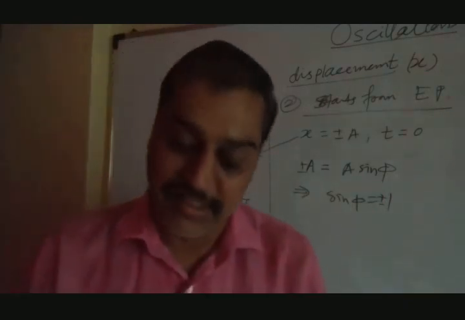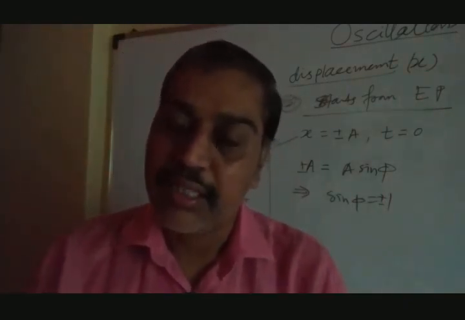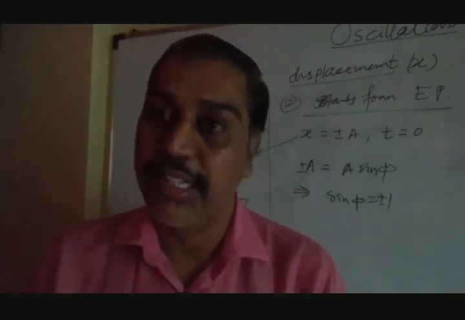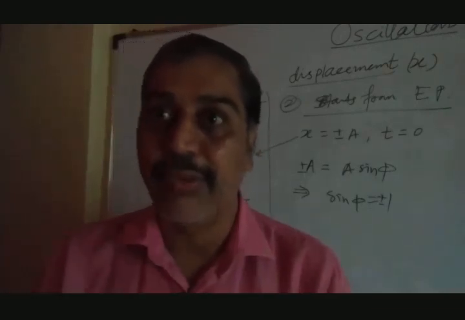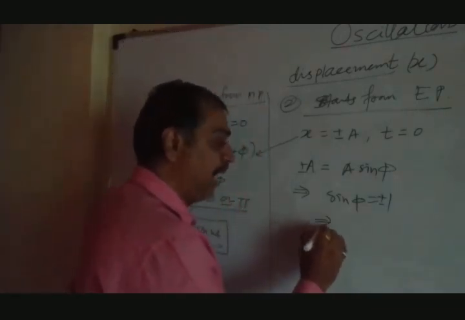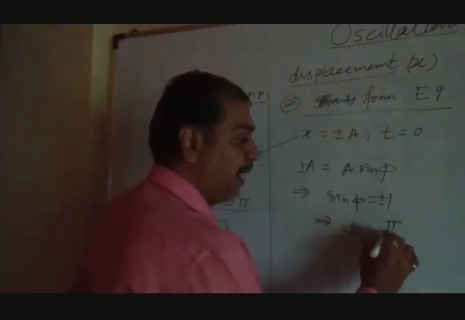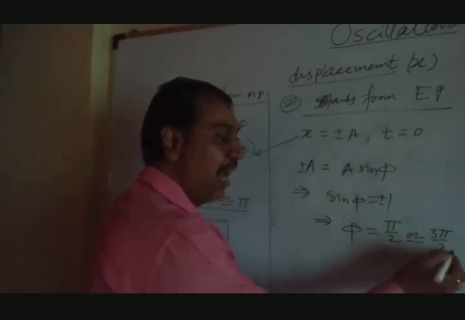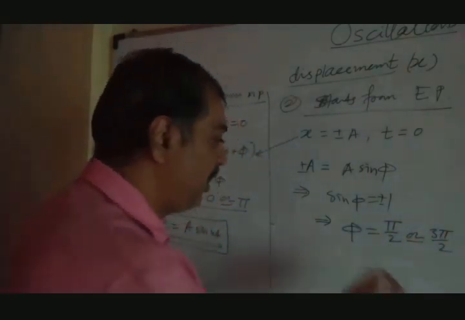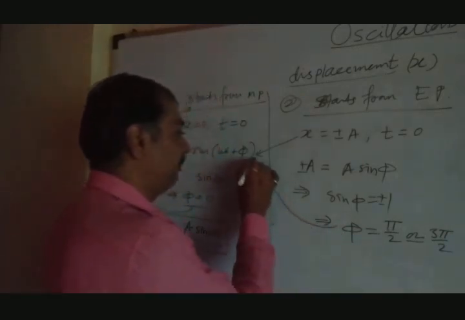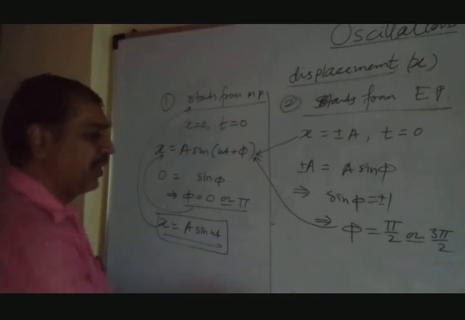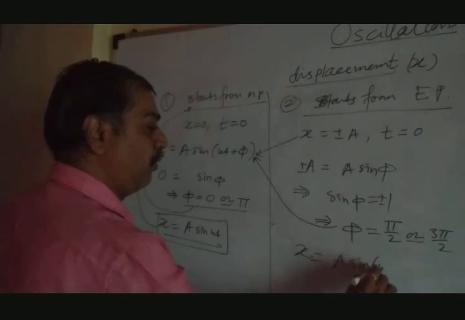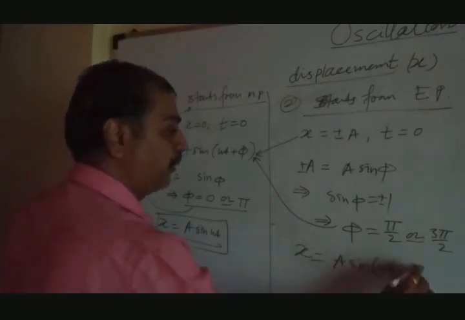So when sine of phi is plus minus 1, what is the value of phi? Sine of pi by 2 means 90 degrees is plus 1. Sine of 3 pi by 2 is minus 1. So this implies that phi equal to pi by 2 or 3 pi by 2. Put this value of phi in this equation again and rewrite the equation. So we can write x equal to a sine of omega t plus pi by 2.